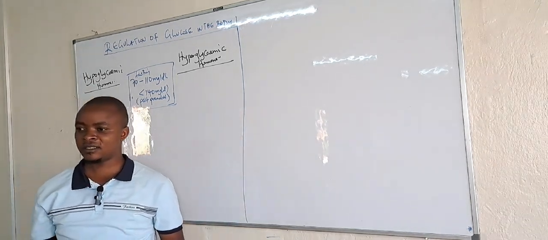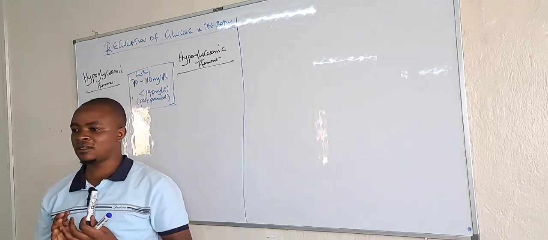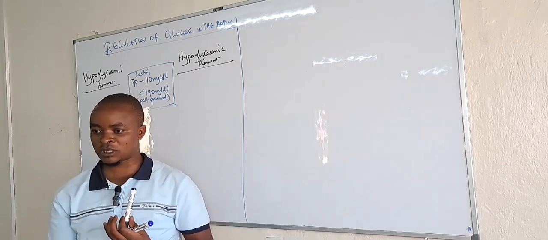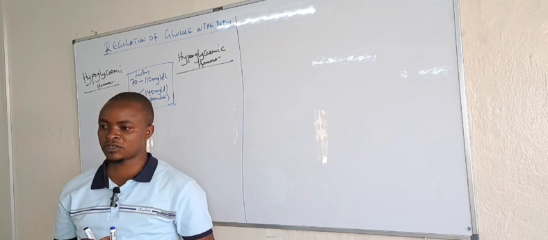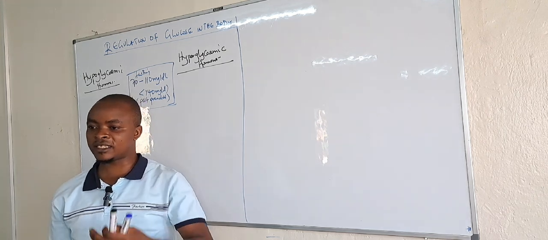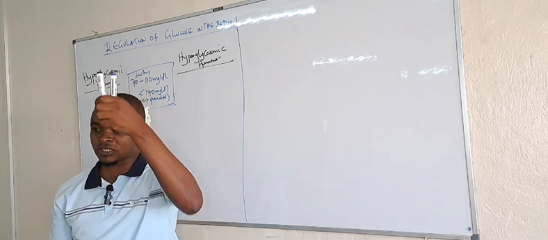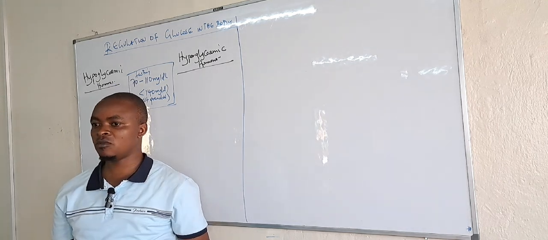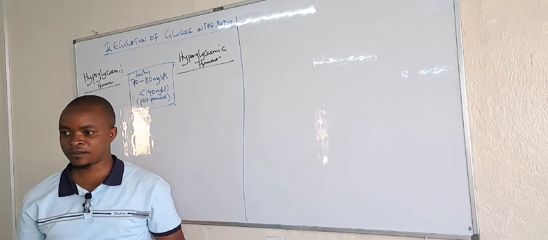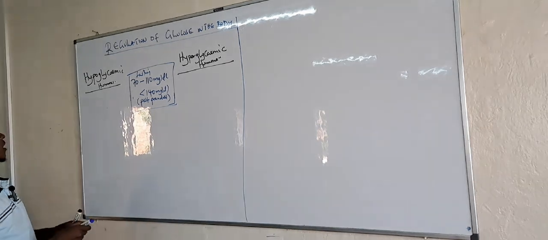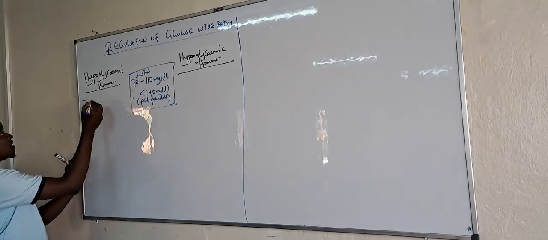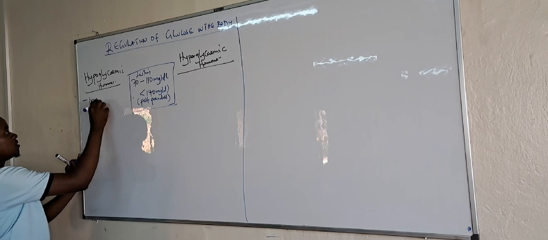Hypoglycemic hormones. We want to look at hormones which reduce blood glucose levels in our body. In case glucose is high, which hormones reduce it to normal? Those are what we call hypoglycemic hormones. And one example of a hypoglycemic hormone is insulin.